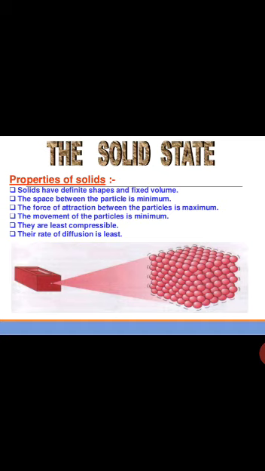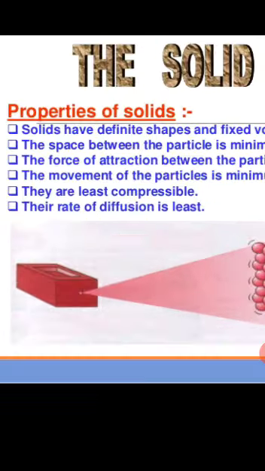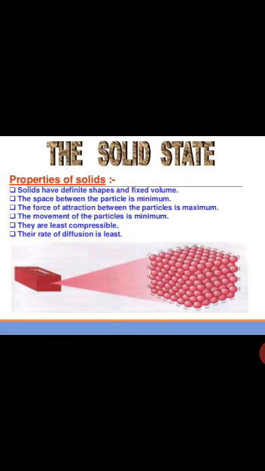The movement of particles is minimum. It is obvious that the particles of solid do not have space between them and hence the movement of the particles will be very little. For example, if you are standing in a room full of crowd, it is very difficult for us to move in a crowded area, but it is very easy for us to move in a place where there is very less crowd. Similarly, in the solid state, the particles have minimum space between them and hence it is very difficult for